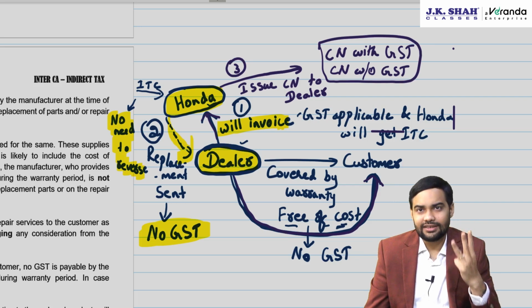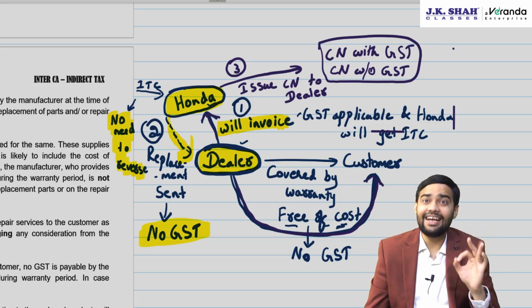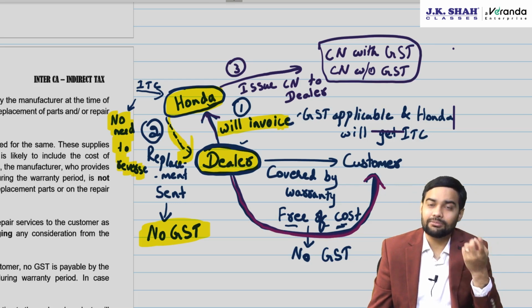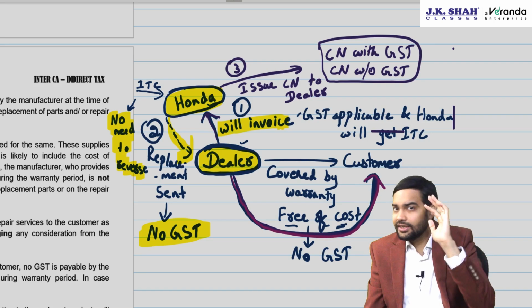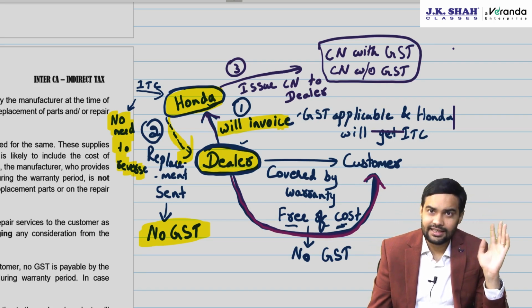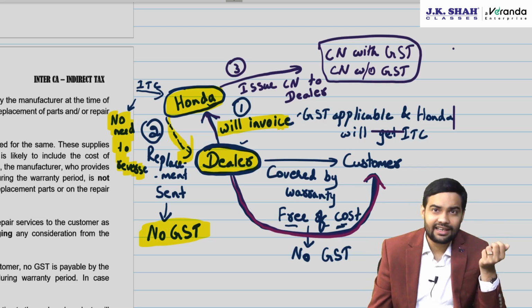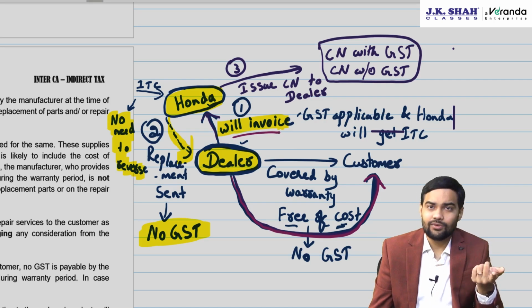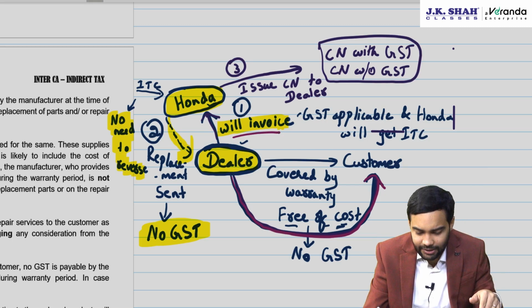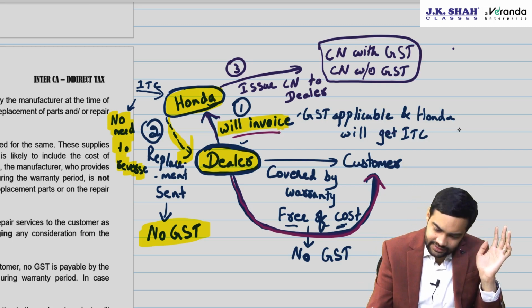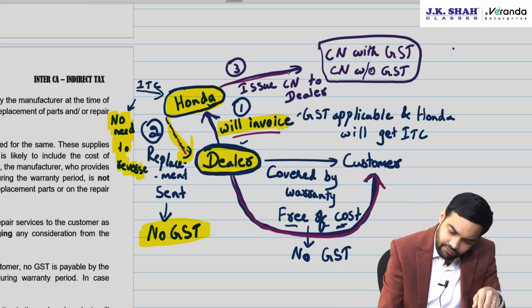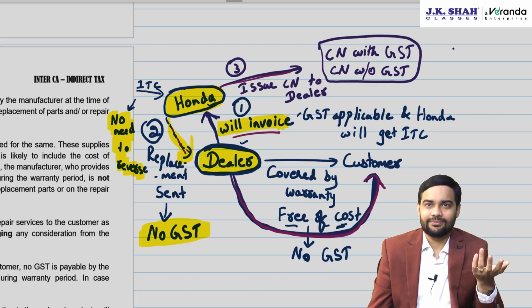So government has provided 3 alternatives, and in all the 3, the end result is same. Let's recall quickly. Dealer is providing something to the customer free of cost because it was covered under warranty. On that warranty already GST is discharged initially because the price of the vehicle already included warranty cost. Now option 1, whether dealer is invoicing to Honda, then in that case GST is applicable and Honda will get ITC. Second, replacement sent, no impact of GST. Third, issuing of credit note, no impact of GST.